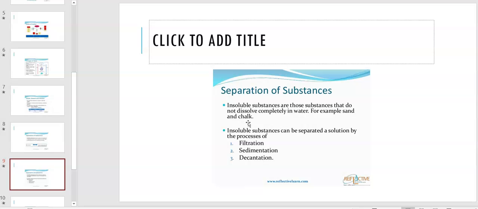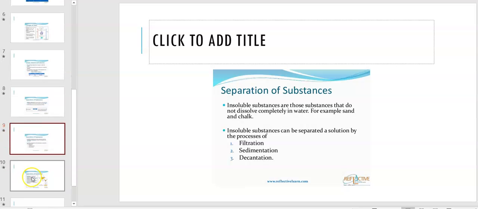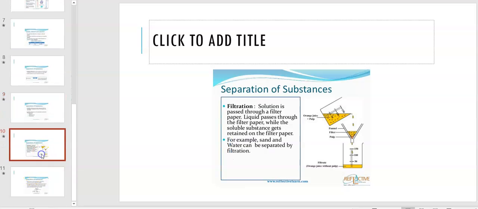Insoluble substances do not dissolve completely in water, and you can separate them by filtration, sedimentation and decantation. These are the three processes. So what is filtration? In filtration, the solution is passed through a filter. If you can see this picture, this is a filter and this is the solution where insoluble substances are mixed. You filter it out, the pure water comes out here, and the insoluble substances remain in the filter. So you can separate it through this method.